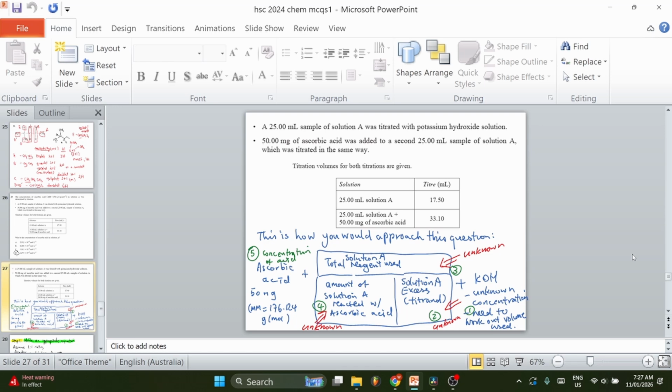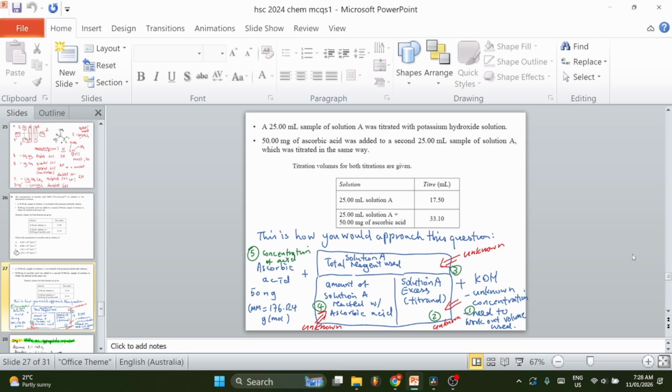Now you can get the mole usually from the concentration equation, which is C equals n over V. In this case, both the concentration and the volume are not given in the question. So the first step is you need to figure that out, and that is what we're going to attempt to do. Once you understand the identity of potassium hydroxide, then we can proceed to figure out the amounts of excess, which is the titrant.